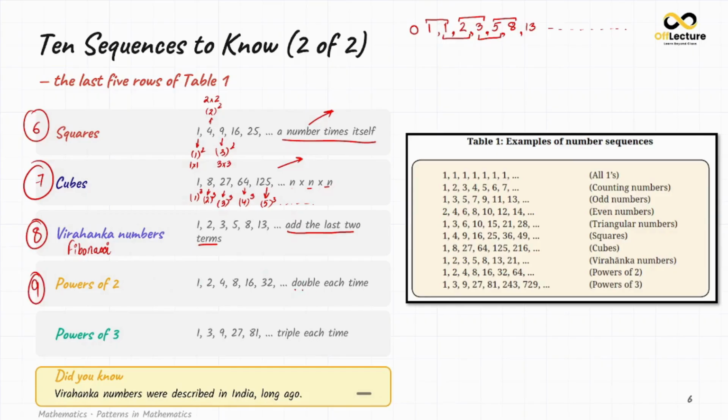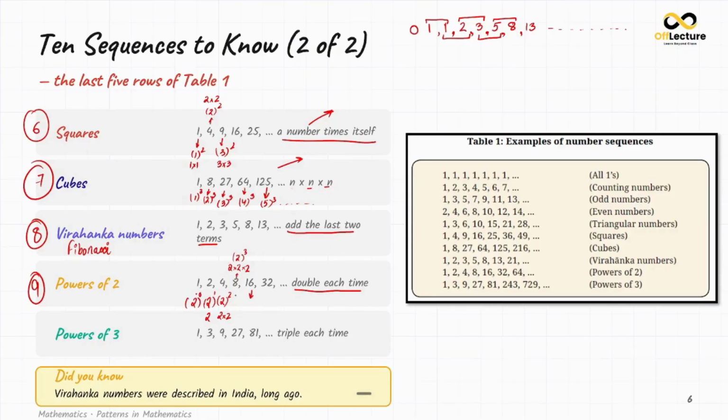Then comes powers of 2. That is, it doubles each time. Every number doubles each time. That is 1, which is 2 raised to power 0. Then 2, which is 2 raised to power 1. That is simply 2. Then it is doubling each time. That is 2 times 2, or you can say 2 squared, which is 4. So what will 8 be? 8 will be 2 times 2 times 2. That is, it is doubling each time. So 2 cubed is 8.